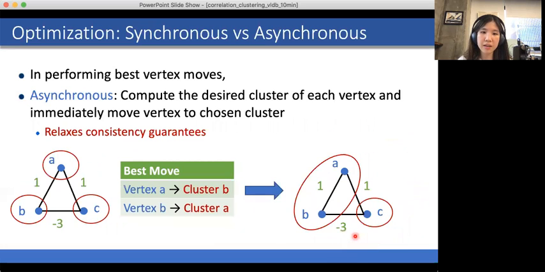So to improve this, we consider an asynchronous setting where we compute the desired cluster of each vertex and then immediately move that vertex to its chosen cluster. And this relaxes consistency guarantees. So in this case here, perhaps vertex A and vertex B compute their best moves before vertex C has a chance to compute its best move. And then they move and they cluster with each other before vertex C computes its best move. So then by the time that vertex C computes its best move, it sees that it would no longer like to cluster with vertex A and B. And now we have a positive objective value in this clustering.